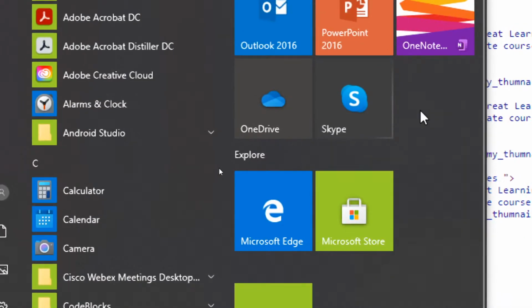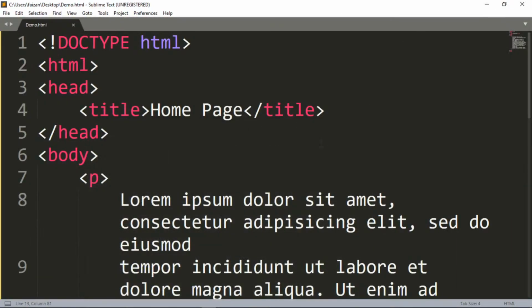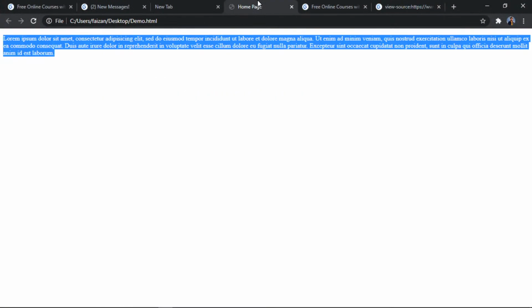So let me just minimize. Done. So now let's go back to our code. We have our HTML page that is there. Let me go back to the HTML page, that is home page.